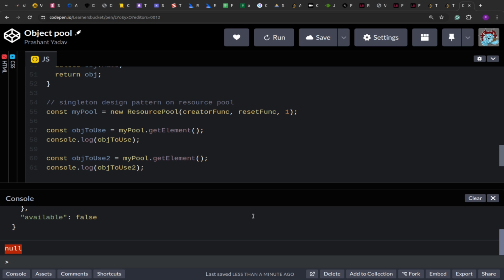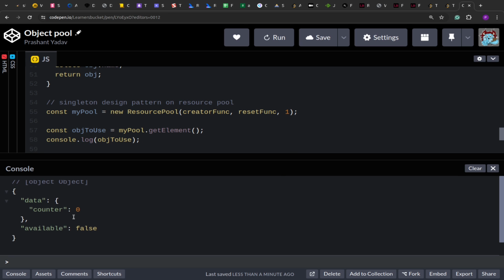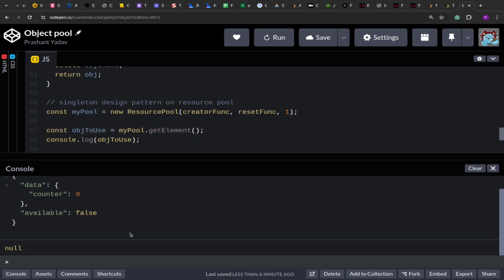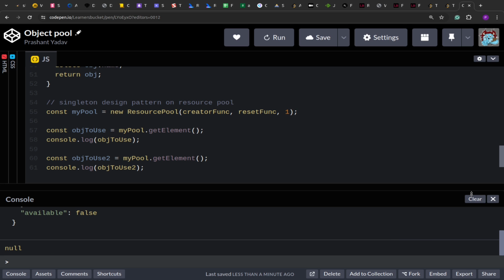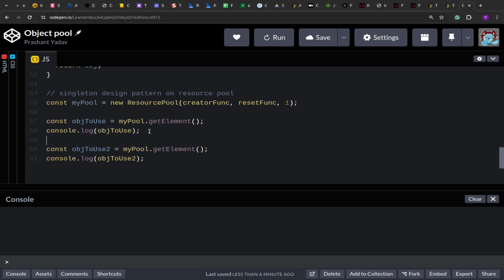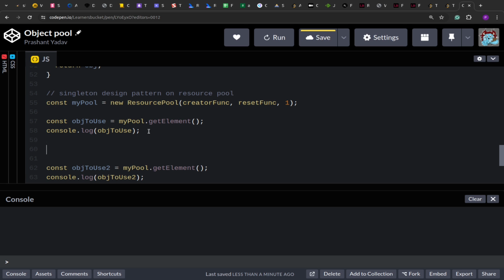So we got null, if you can see. The second time when you requested, you got null. This is because our pool size is only one object. So you can only use one object, and if you request more than that, you get null. Now, what if I release this object and then request it? Then in that case, we should get the object, because that's how the pool works. If you release an object, it is available in the pool. Then if you request it again, it should be available to you.